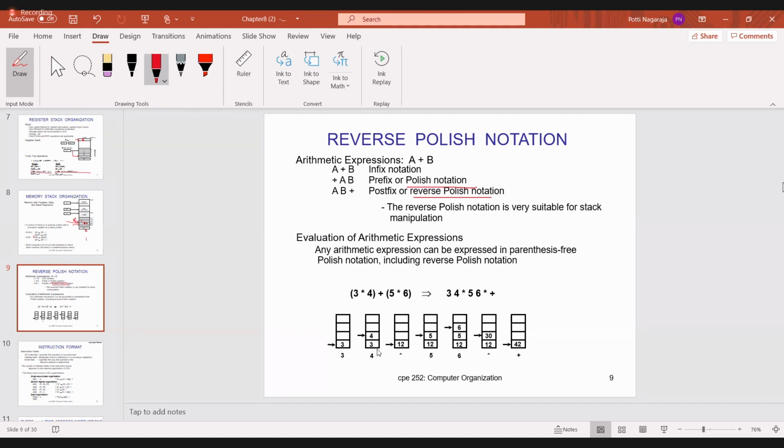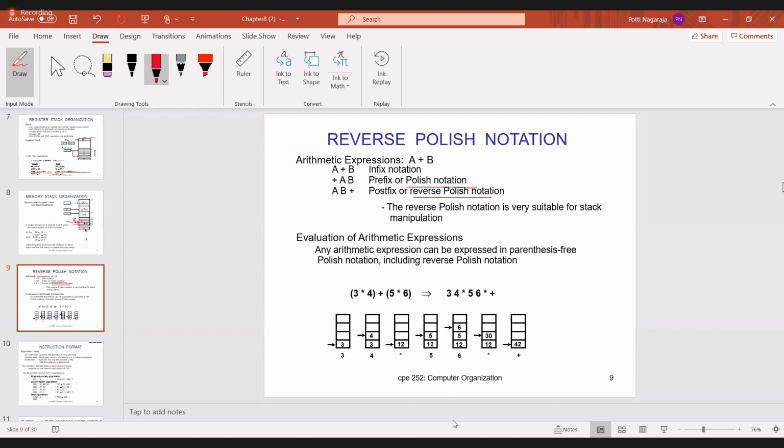Okay. Now what is the next step that I have to do? I stored 3 and 4. Now perform the multiplication operation between the two elements of the stack. So what are the two elements here? The last two elements of the stack, 4 and 3. So what is the operation that you are doing? Into. So perform 4 into 3 and store it on the top of the stack. That is, here I have to store 12.